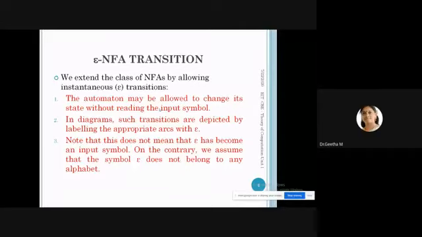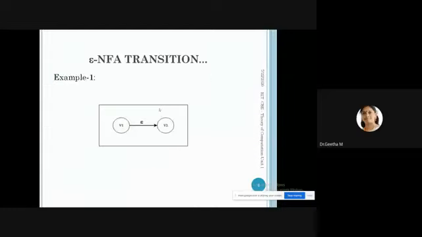This topic includes NFA with epsilon. What do you mean by epsilon? You know that without reading an input symbol, you can move from one state to another state. And also the meaning of this diagram is delta of V1 comma epsilon is the out.